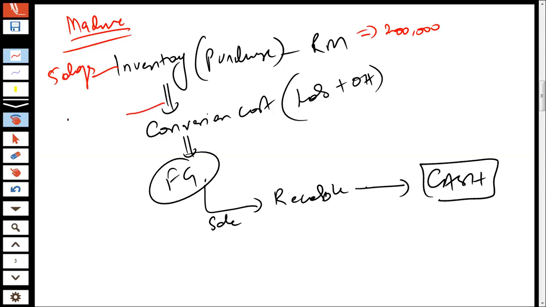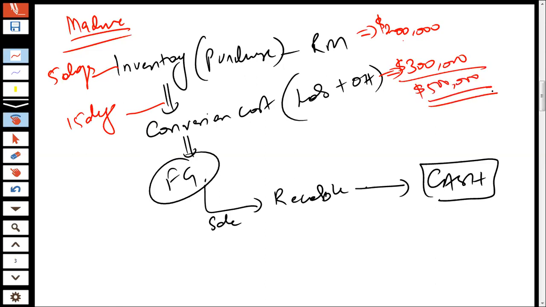It took you another 15 days to convert this raw material into finished goods. And while converting it, it took you $300,000 more to be invested into the inventory. So when $200,000 raw material was purchased and $300,000 was added, resultingly it was $500,000. That was the total cost incurred in the inventory.